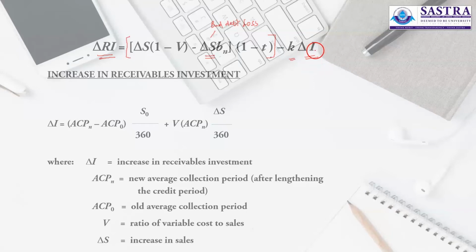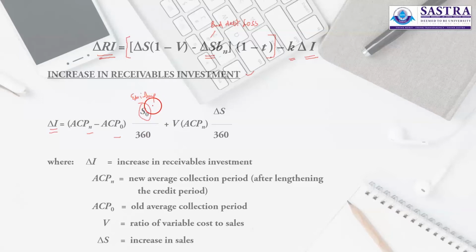So how is receivables investment to be calculated? The method is given here. Increase in receivable investment is equal to additional credit period, new minus old, multiplied by current daily sales, to be calculated for the existing level of sales. S0 is the existing level of sales.